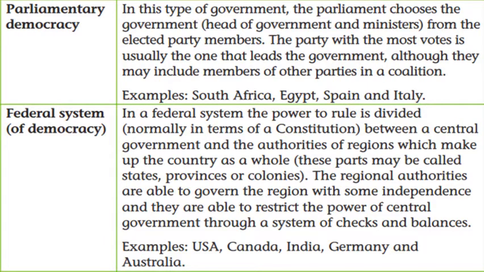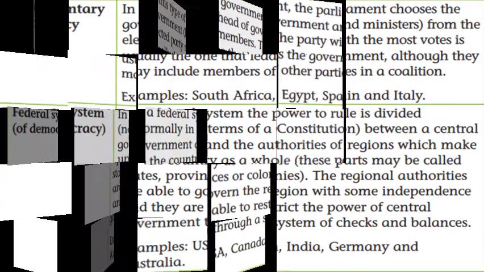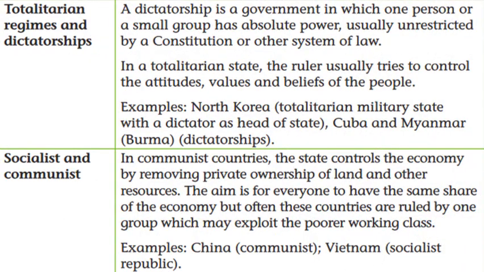Another important form of the government is parliamentary democracy. Totalitarian regimes and dictatorships are basically almost the same as each other. They are a kind of government in which the power is controlled by either one person or sometimes a small group of people. Usually they come into power with the help of the military, and they don't take care of the constitution of the country. Many of the times they violate the established constitution, but nobody can challenge them because they have the backing of the military.